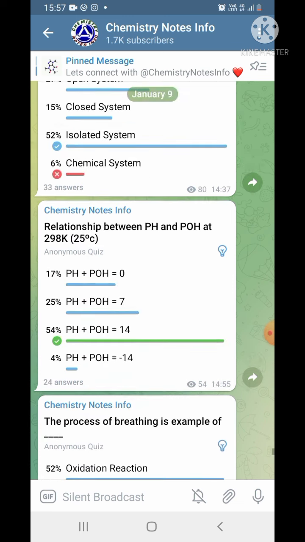Similarly, the relationship between pH and pOH at 298 Kelvin, that is 25 degrees Celsius, is, the correct answer is pH plus pOH is equal to 14. You can click on this bulb button and get the explanation at this link.